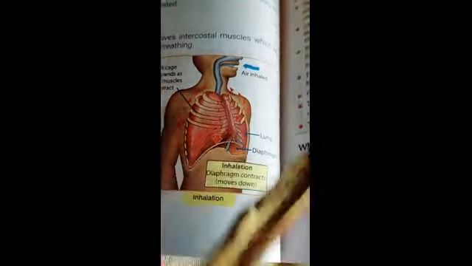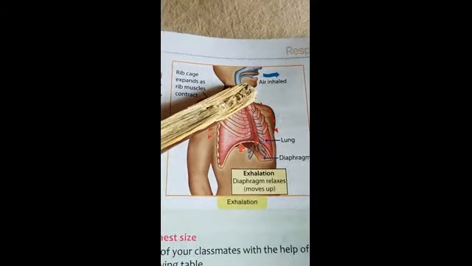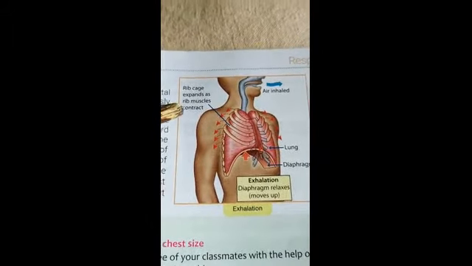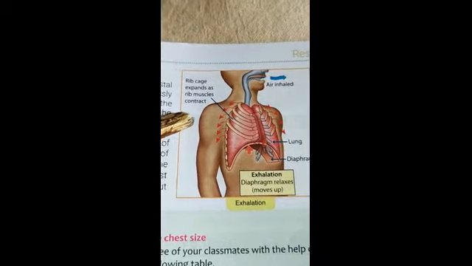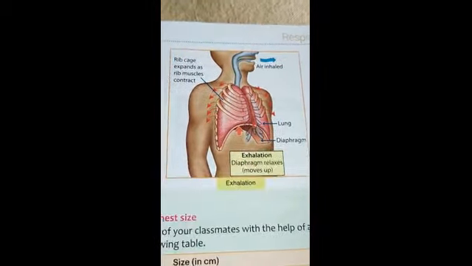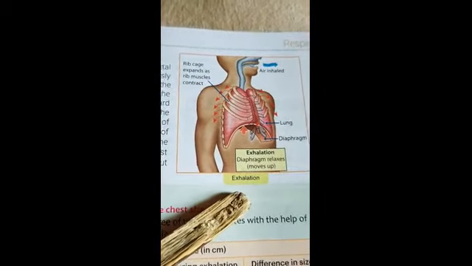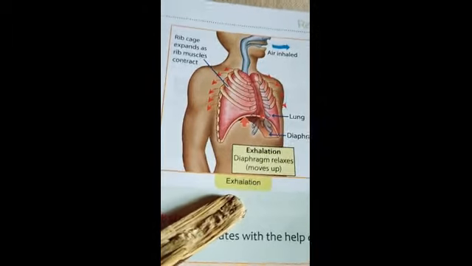Just see this in exhalation. In case of exhalation, the air is exhaled and the rib cage contracts as the rib muscles relax. Here you can see the lungs, diaphragm. So in exhalation, the diaphragm relaxes, that is, it moves up. So this occurs in case of exhalation.